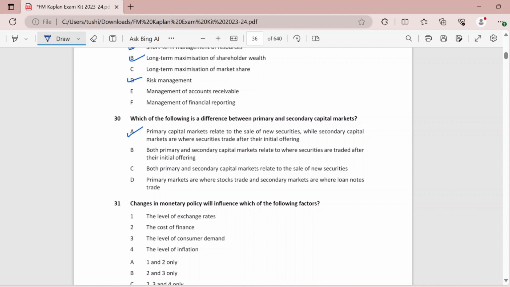Then, both primary and secondary markets relate to where securities are trading after initial offering. No. After initial offering is your secondary market, and new securities is done in your primary market. So that's why C is also wrong. And D says primary markets are where stocks trade and secondary markets are where loan notes trade. Again, this is a rubbish definition.